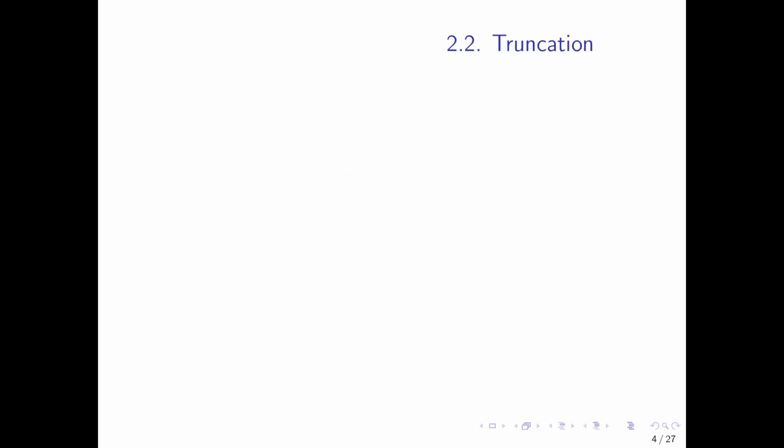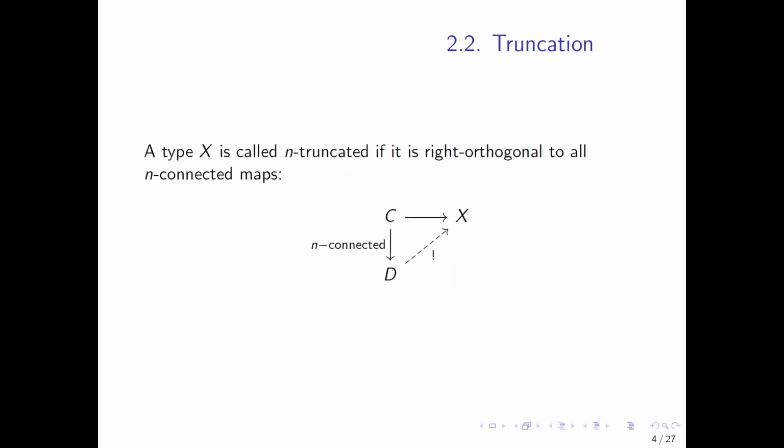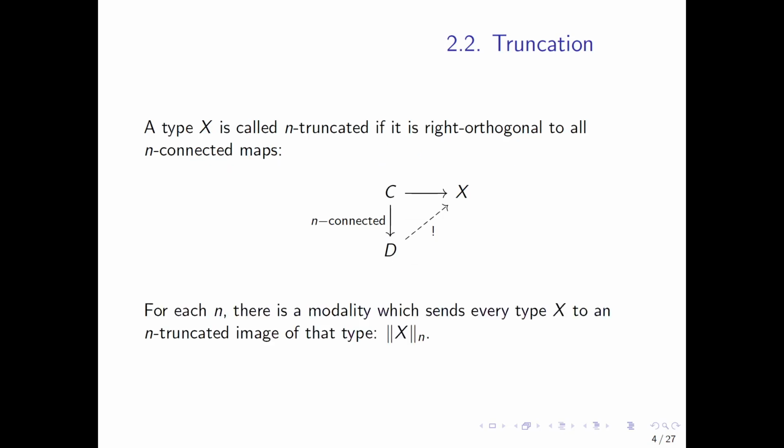Next is truncation. Like connectivity, truncation is a very familiar, well-known basic ingredient in homotopy type theory. A type is called n-truncated if it's right orthogonal to all n-connected maps. What this means is that whenever we have an n-connected map from C to D like this, the type whose terms are pairs consisting of an arrow like this from D to X, making a triangle, and a proof that the triangle commutes, this type of pairs is contractible. That's what I mean when I say right orthogonal.